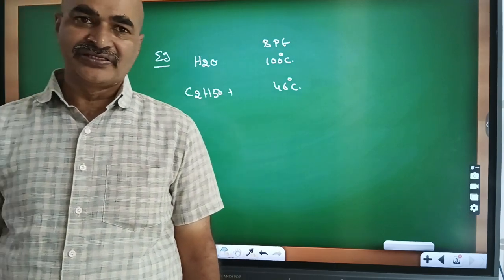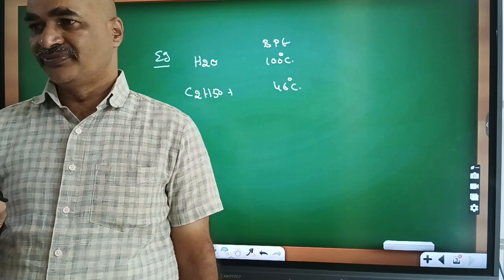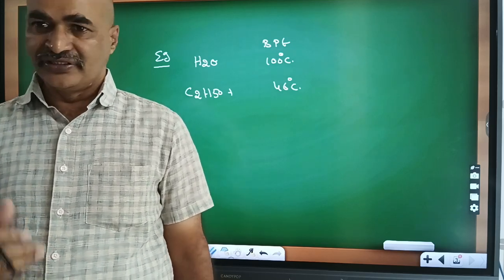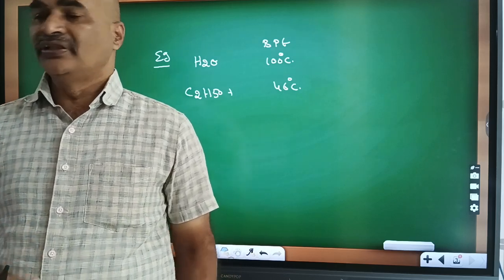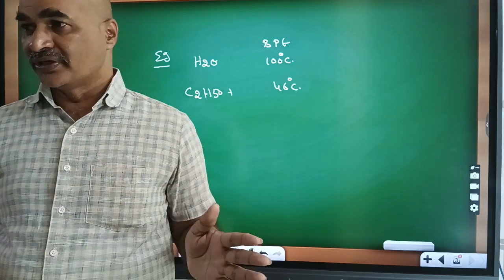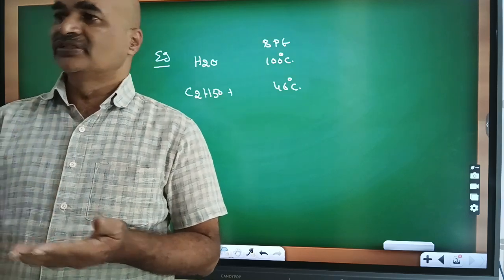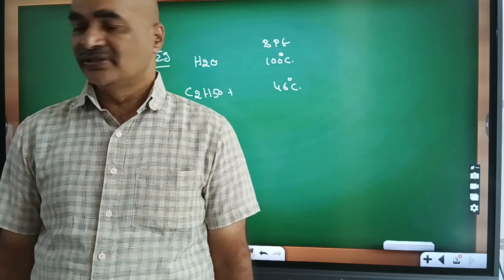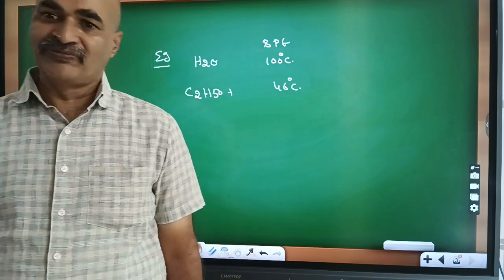Here what happens? When heat is supplied, water absorbs the heat energy, the intermolecular forces are broken, and the liquid water is converted into gas. This is done at the boiling point.